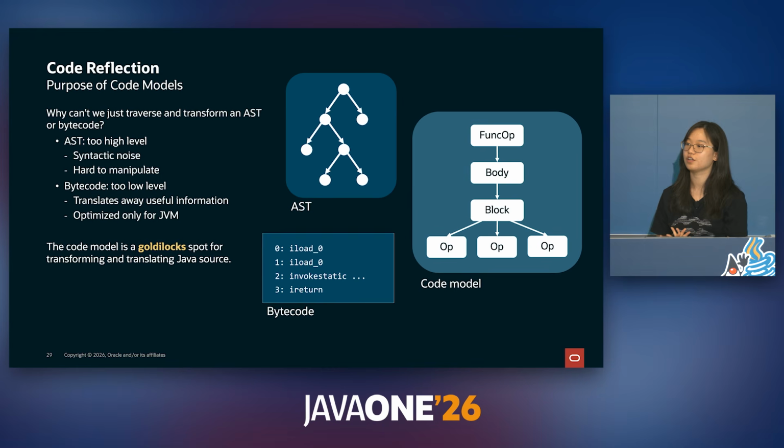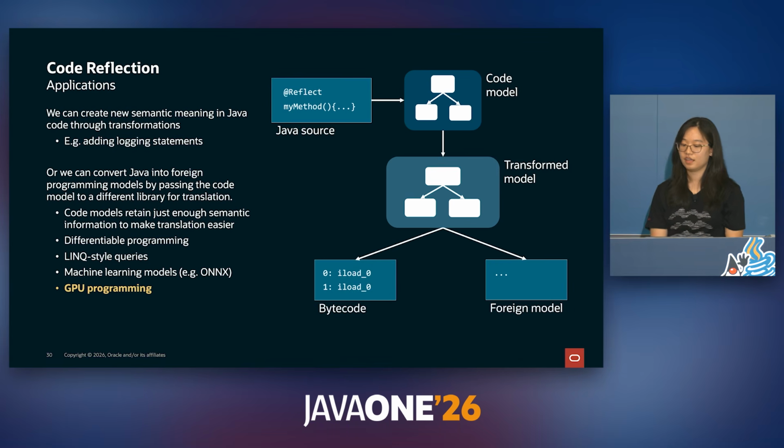It retains the structure of the AST while also lowering the code as much as we can to bytecode. And using these transformations, we can take the code model of Java source, transform the model, and execute bytecode generated from the transformed model. This way, we can create new semantic meaning inside of this Java code. For example, if we want to add logging statements inside of an existing program, we can do that.